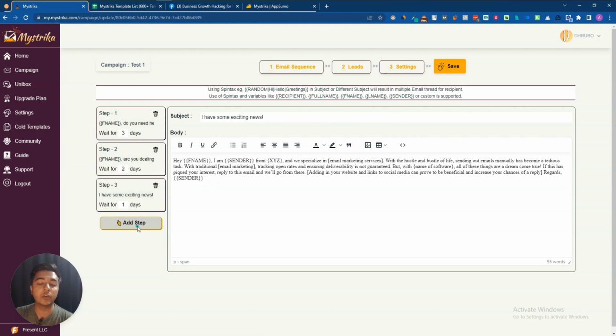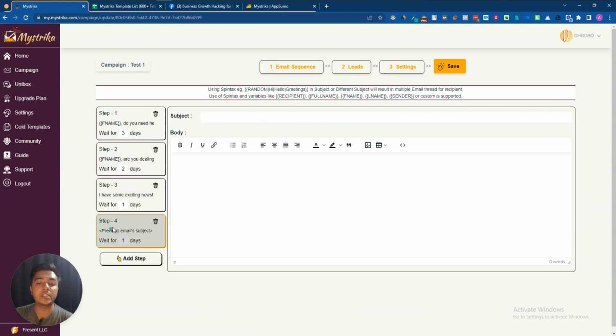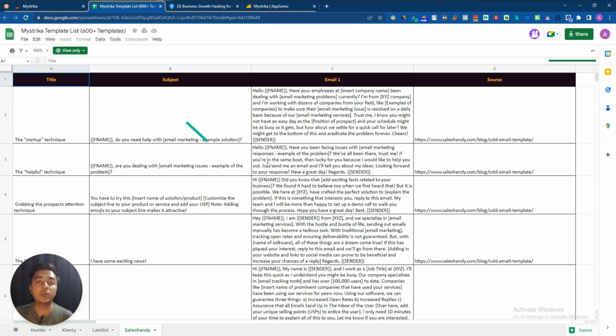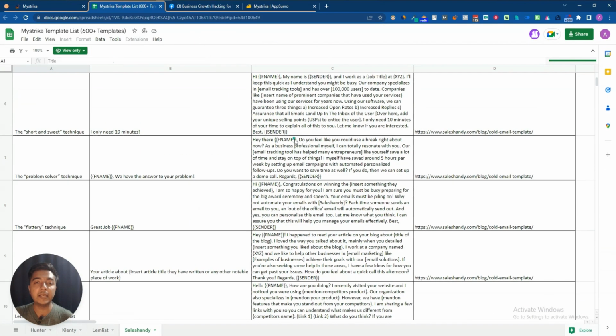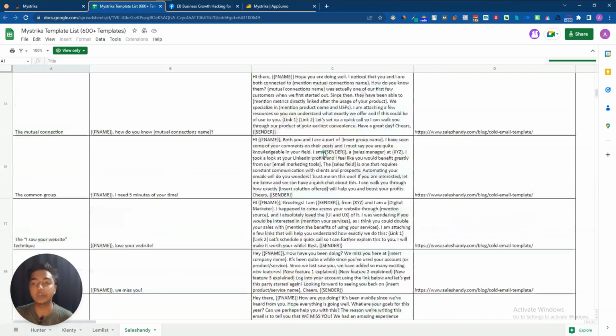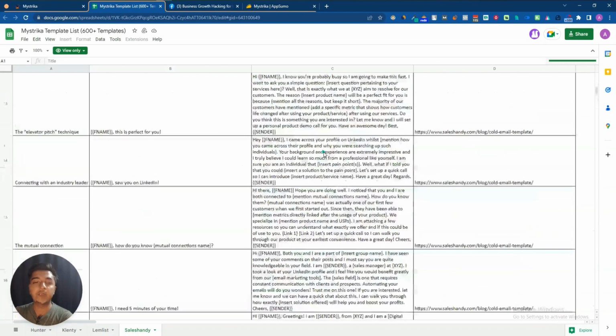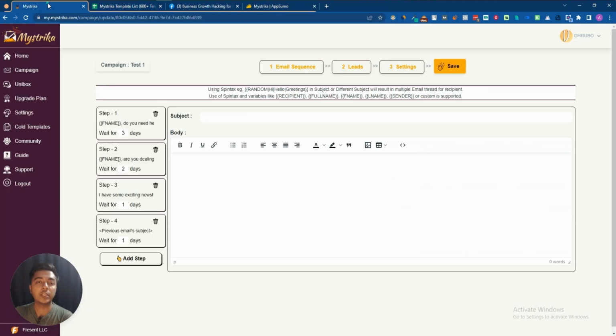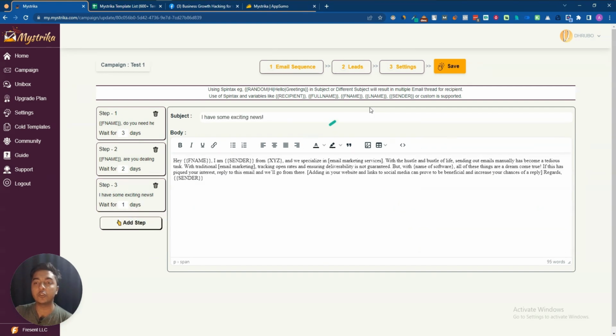So in this way you can add as many steps as you want. Just click here and add your steps. And here see, there is one cold template. If I click on this cold template, then you will get this email template, and there are 600 plus templates. You can use these templates. As you can see, they have 600 plus email templates, so you can use these for your cold email marketing. And if you want to delete any step, just click on this delete icon, and it will be deleted.